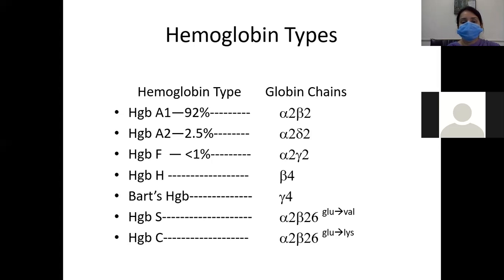normal adults, and it has globin chains 2 alpha and 2 delta chains, that is alpha 2 delta 2. And fetal hemoglobin in normal adults is present at less than 1%, and it has 2 alpha and 2 gamma chains. Same with hemoglobin H, Bart's hemoglobin, sickle hemoglobin, and hemoglobin C.